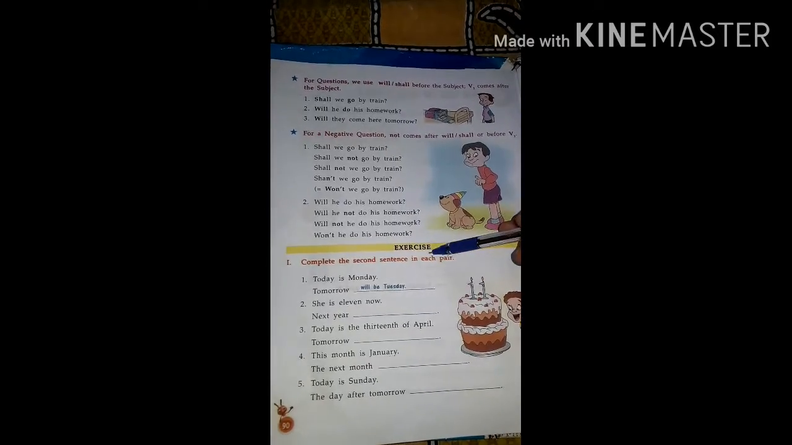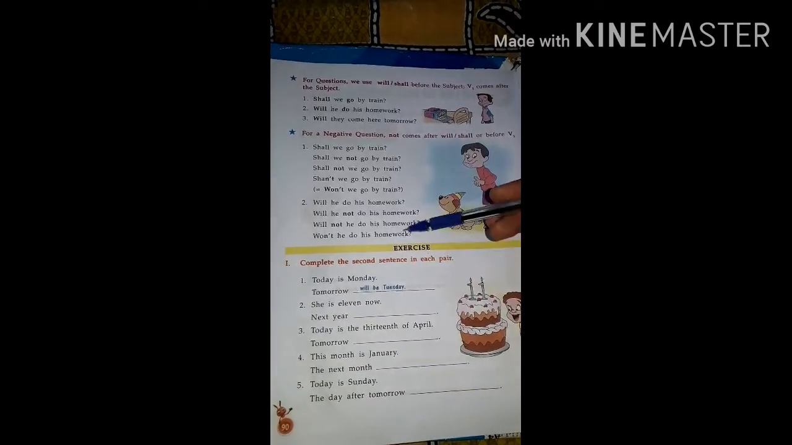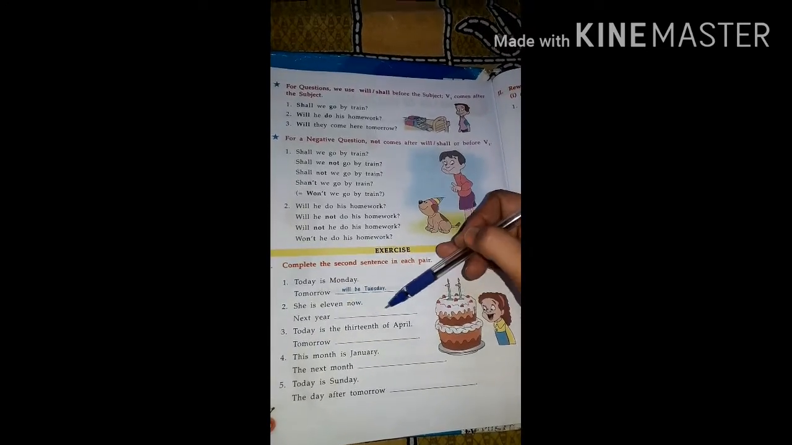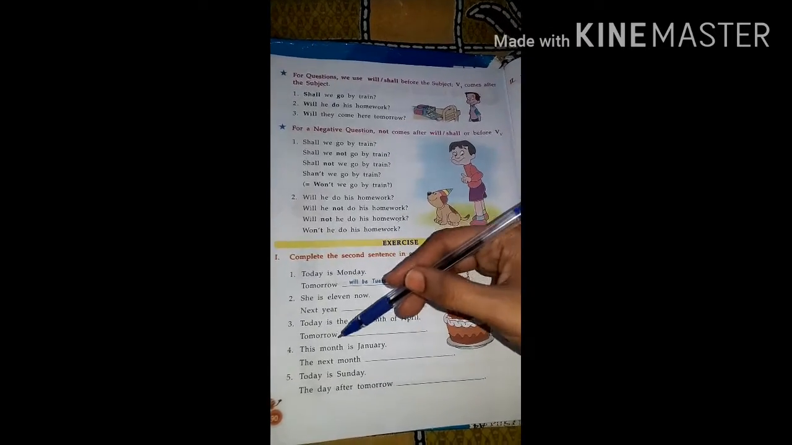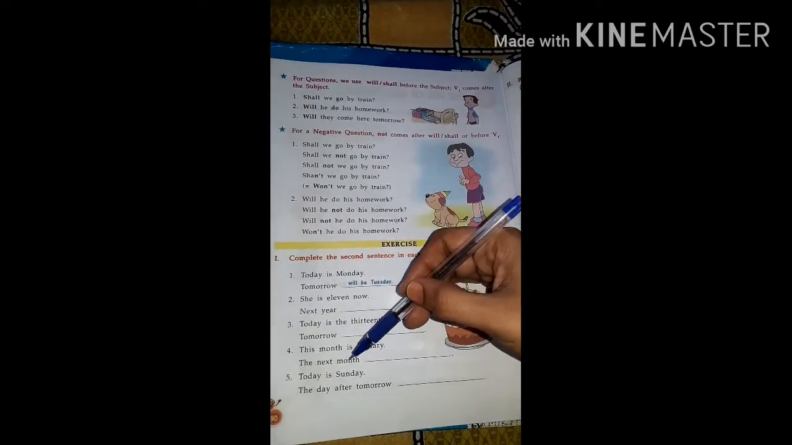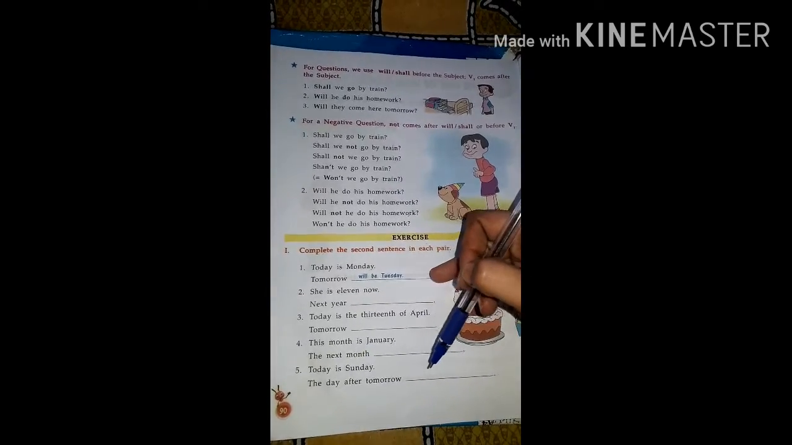Next exercise: complete the second sentence in each pair. Today is Monday, tomorrow will be Tuesday. She is 11 now, next year she will be 12. Today is 13th of April, tomorrow will be 14th of April. This month is January, the next month will be February. Today is Sunday, the day after tomorrow will be Tuesday.